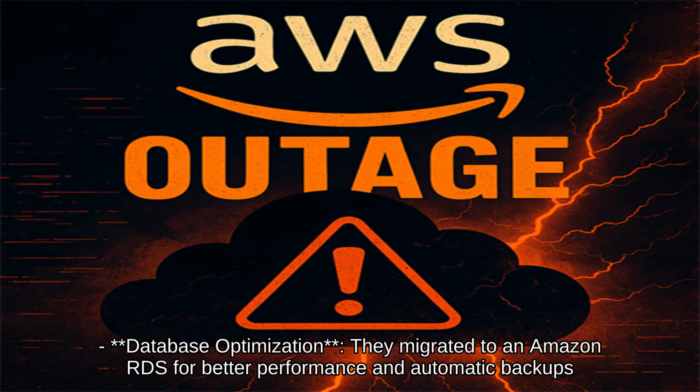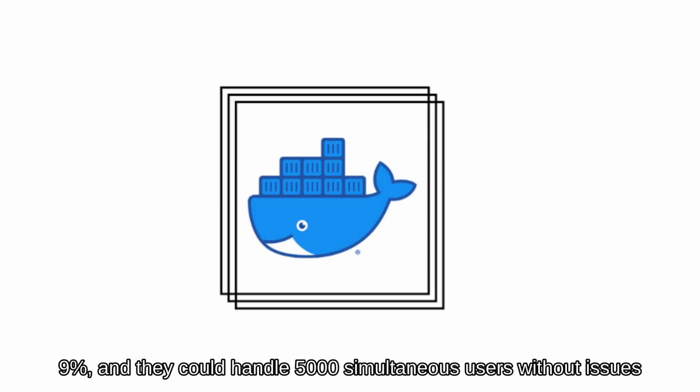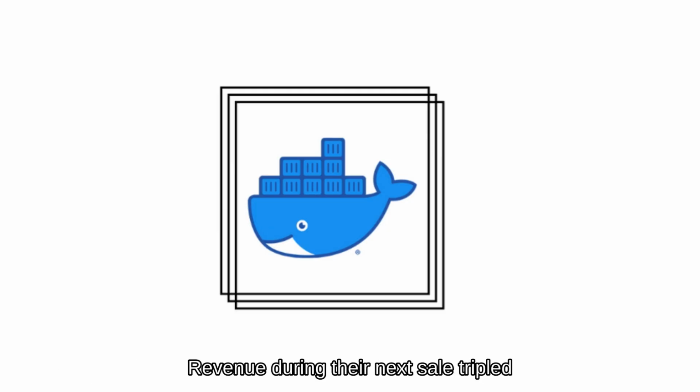Database optimization: they migrated to Amazon RDS for better performance and automatic backups. The result? Their uptime improved to 99.9%, and they could handle 5,000 simultaneous users without issues. Revenue during their next sale tripled.